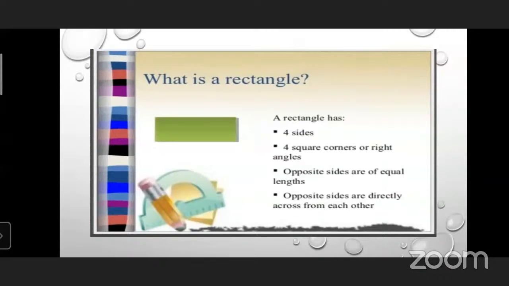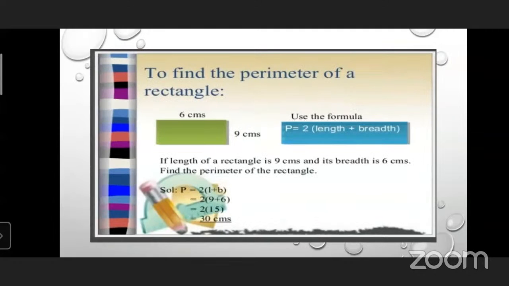Now let's move to the next slide, and you will come to know the formula to calculate the perimeter of a rectangle. To find the perimeter of a rectangle, you have to remember one formula. What is the formula? Perimeter is equal to 2 into, in bracket, length plus breadth, or you can say width. So P is equal to 2 (length plus breadth).